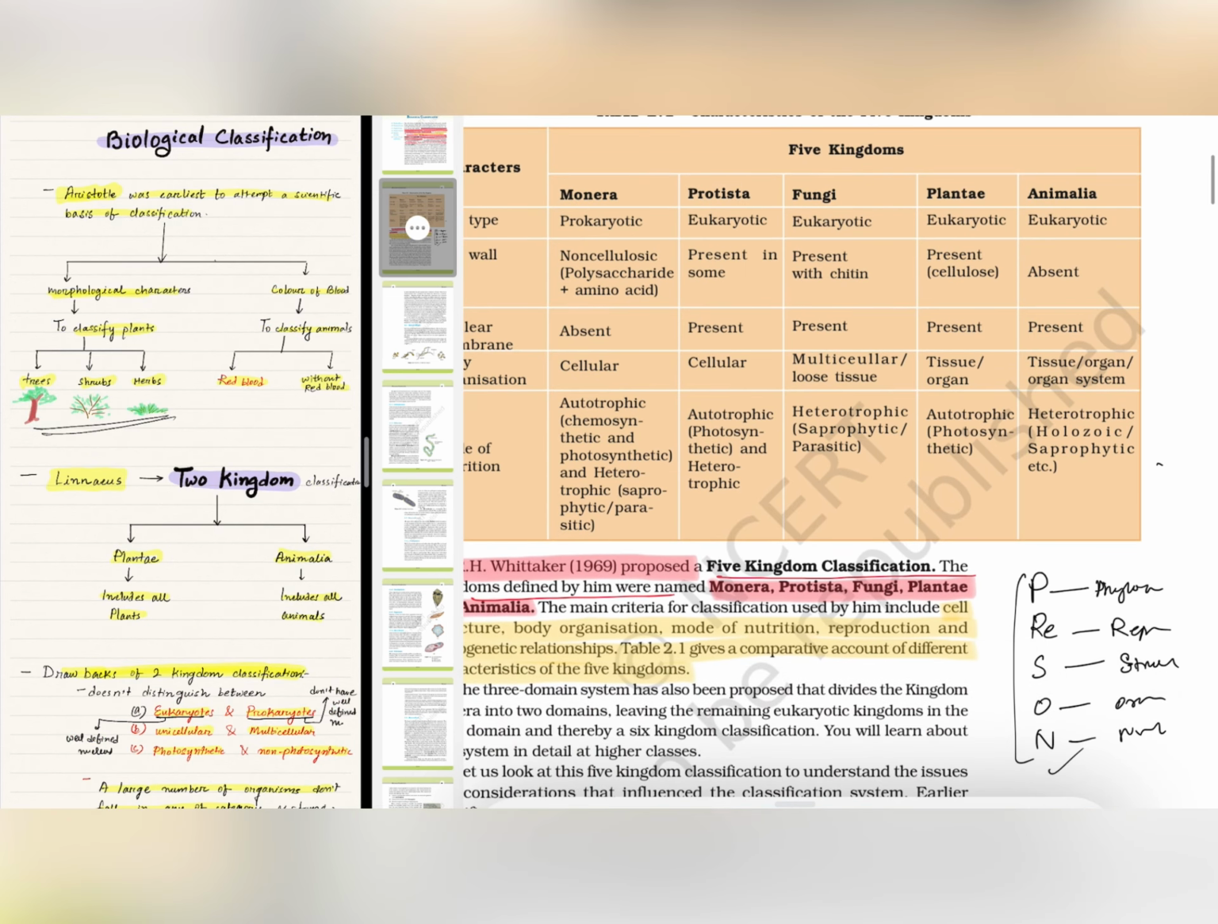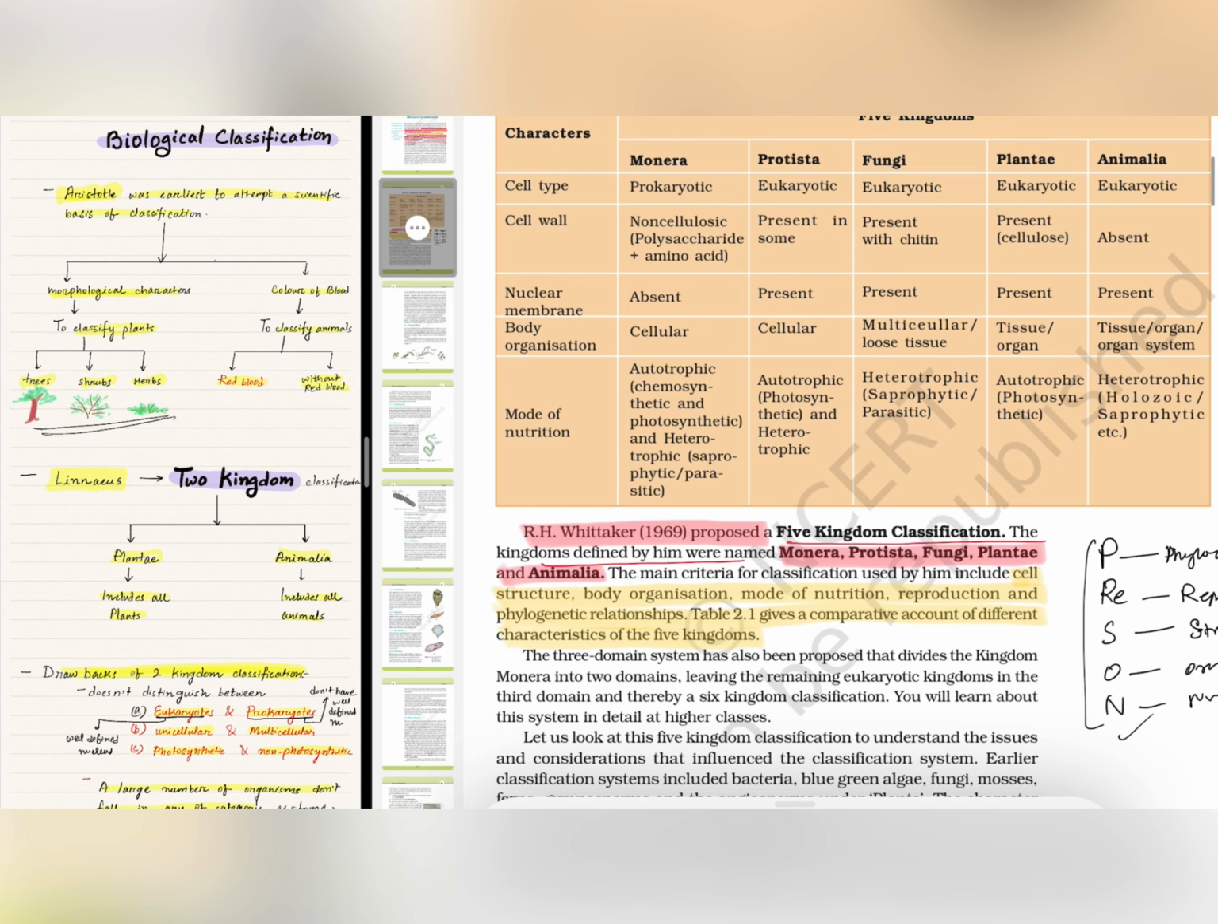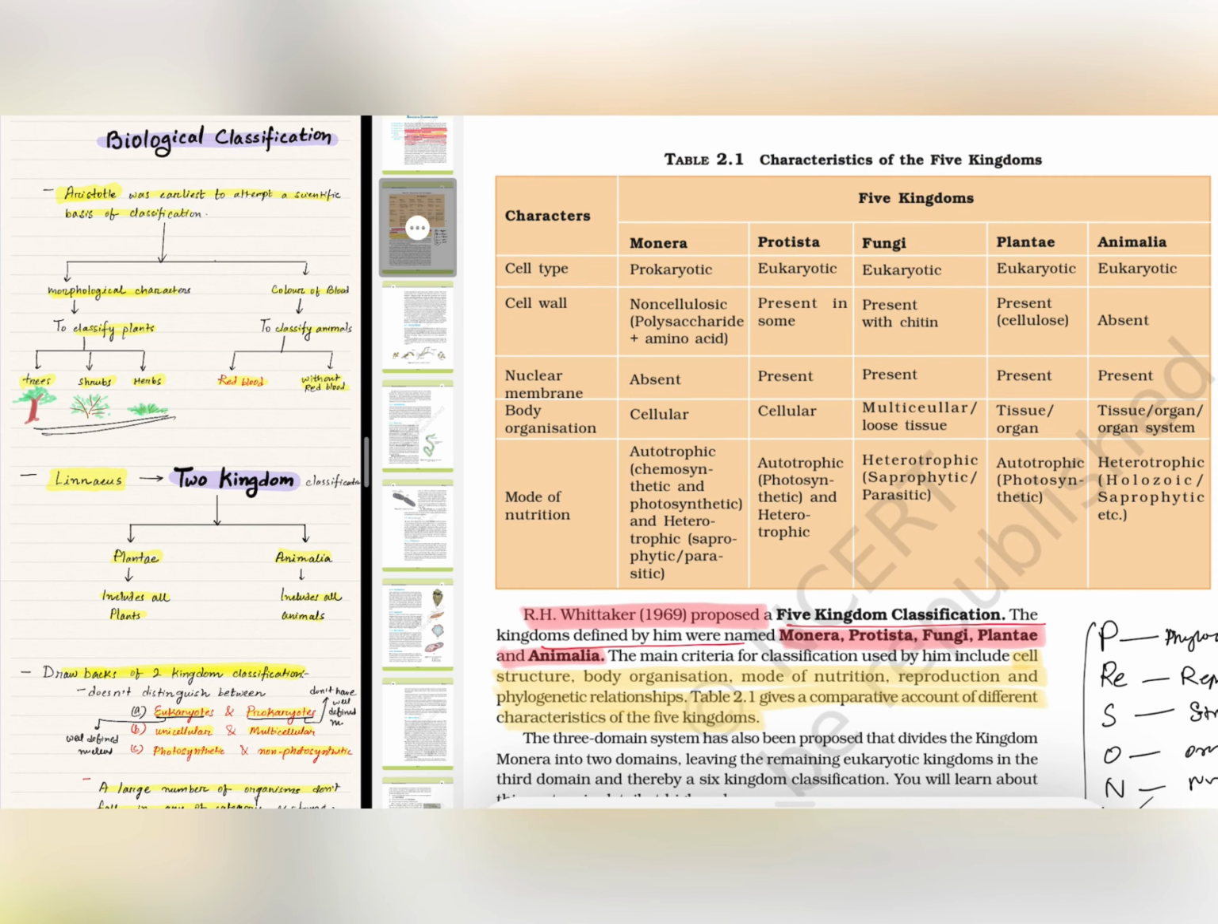So thanks for watching this video. In the next video we will cover this very important table. I must say this is the most important area of this biological classification chapter. It's a very high yield table, and lots of questions have been asked from this table. So we will complete this table in our next video.